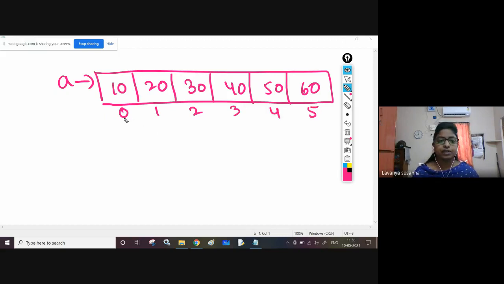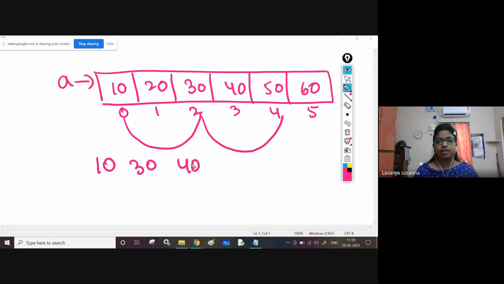Now if you want to display the 0th element and the second element, and then like this, that means 10, 30, 50, right? Here you are retrieving some group of elements, some range of elements from the array. That means slicing.